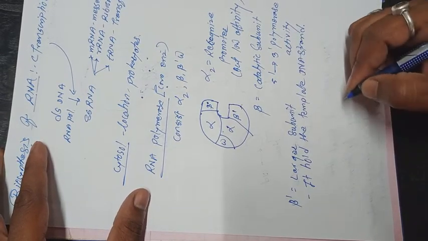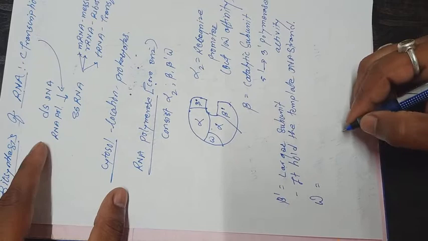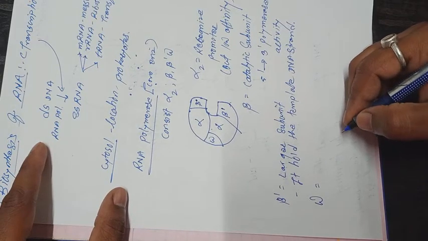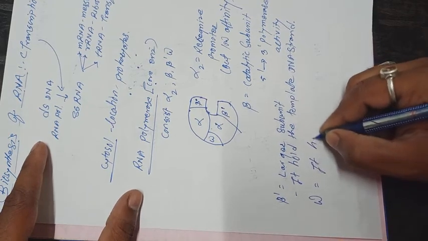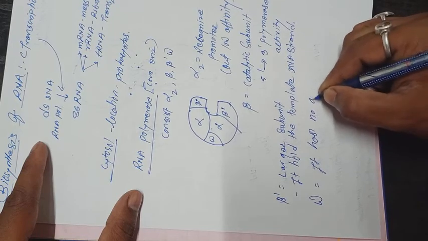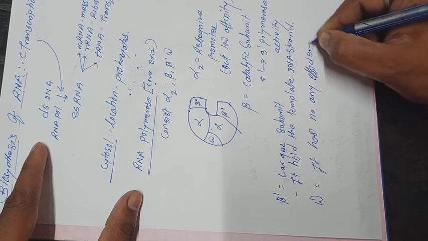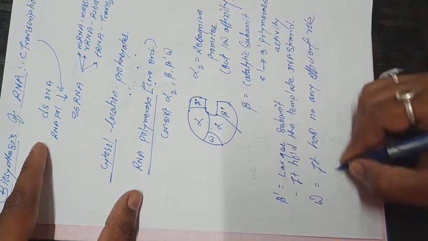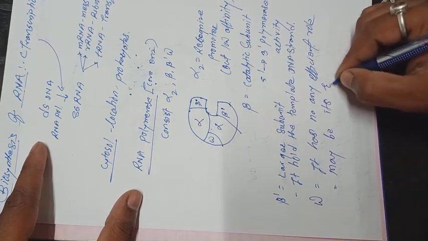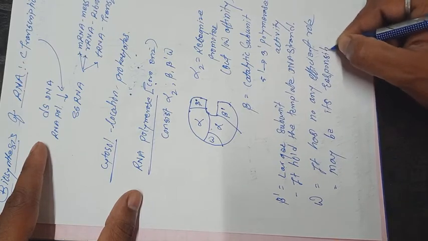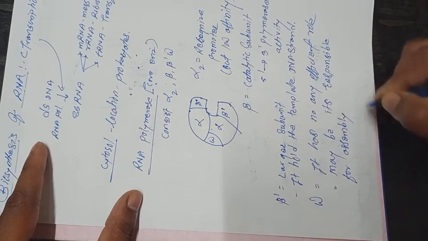And the last one is the omega subunit. It has no efficient role. Maybe it is responsible for the assembly of RNA polymerase.